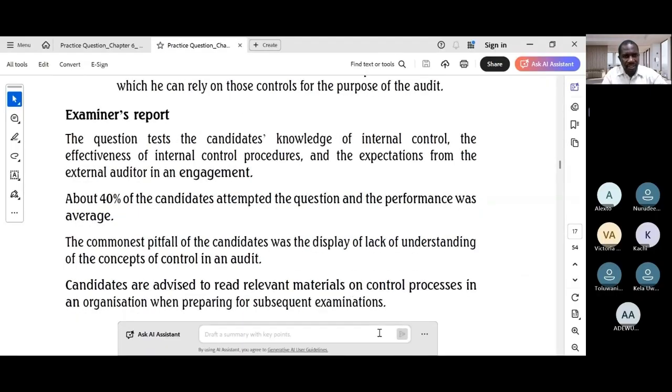Yeah, the examiner's report highlights a common issue, lack of understanding of audit control concepts beyond simple recall, I think. So I think a good answer based on his report must show an ability to connect the theoretical concepts to the practical deficiencies in the case.